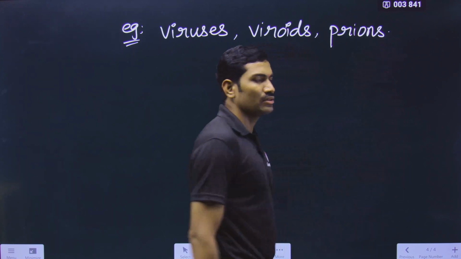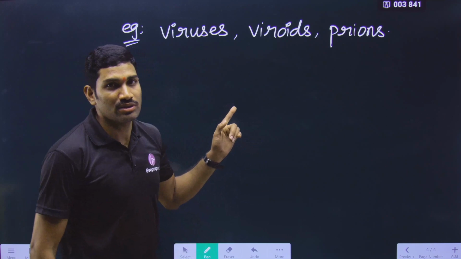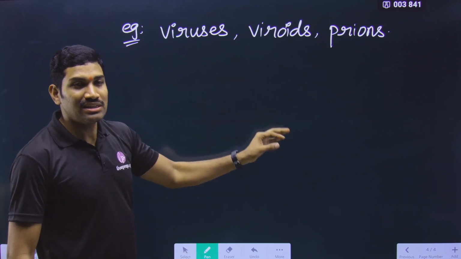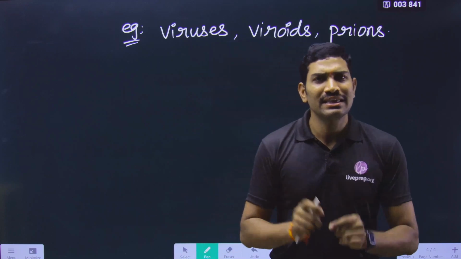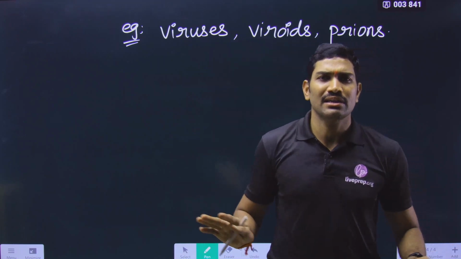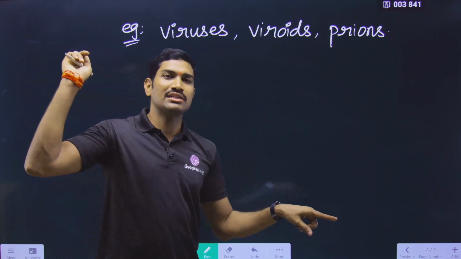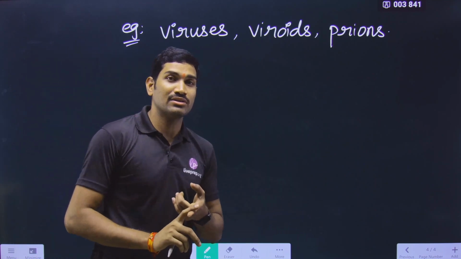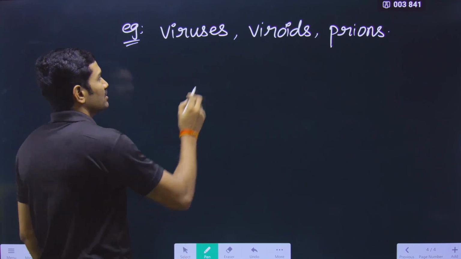What are these names? You will study them. Once again I am telling you, because I don't want to give more information about this, you will study all these things in detail in a separate chapter called biological classification. There they will teach you each and every point very clearly. But here, to understand this particular sentence and link it with that particular point, this linking is important to understand the concept. For this linking part, we are writing some information.